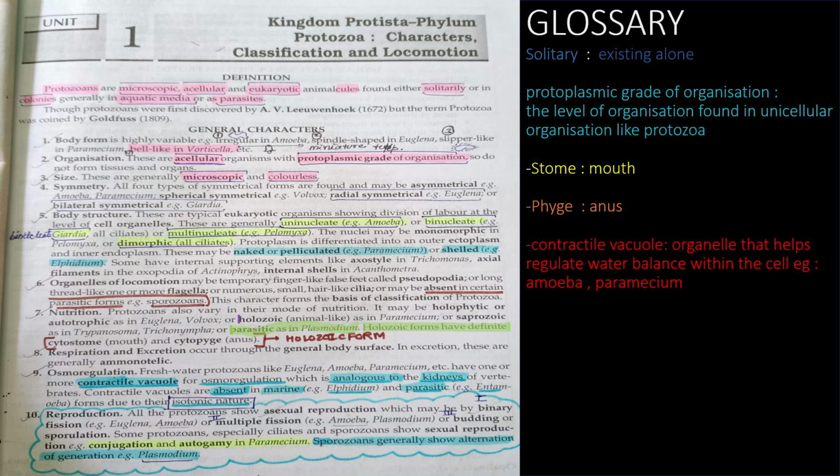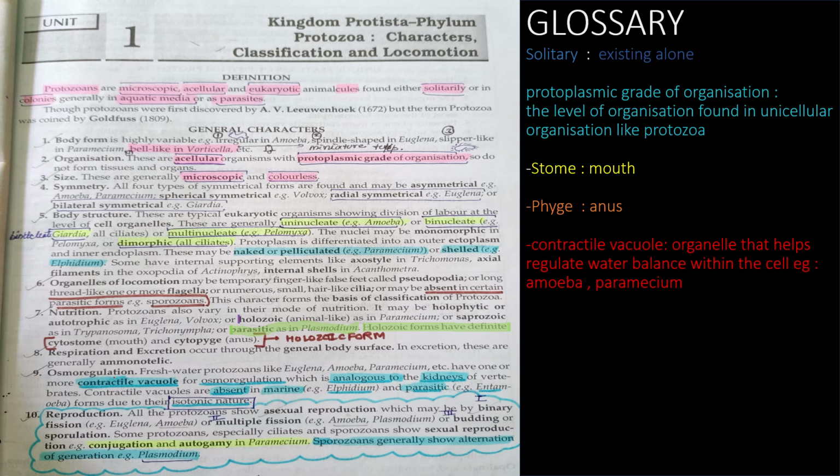So the first time it was discovered was by A.V. Leeuwenhoek. Okay, the year is also mentioned here, that is 1672, and the term protozoa was coined by Goldfuss, that is 1809. Okay, so here are the general characters of this phylum Protozoa.